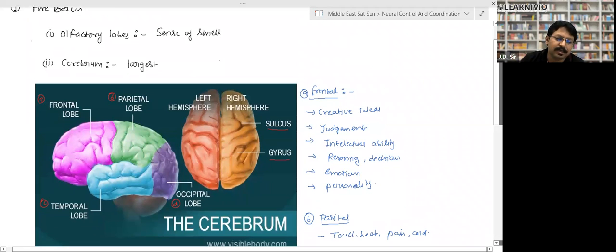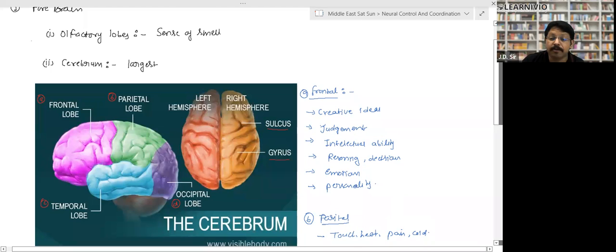In the brain, there are certain foldings, right? The folded structures, like downward depressions, are called sulcus, and the upward uplifted parts are called gyrus. So the complete brain is made up of folding, and these foldings are known as sulcus and gyrus, right?